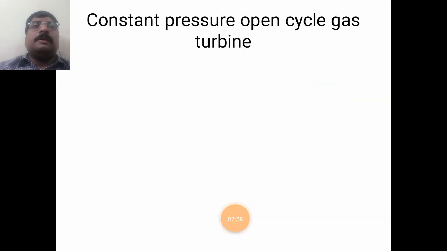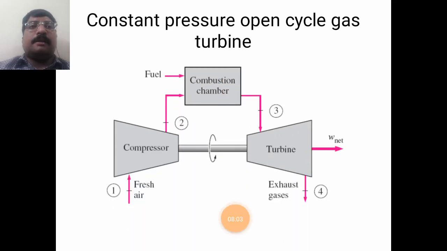Okay, now we are going to discuss constant pressure open cycle gas turbine. Okay, so this is the schematic layout of constant pressure open cycle gas turbine. What are the components in this turbine: compressor, combustion chamber, and turbine. So only 3 components in the constant pressure gas turbine system. In process 1-2, adiabatic compression will take place. In process 2-3, constant pressure heat addition will take place, and process 3-4, adiabatic expansion will take place.